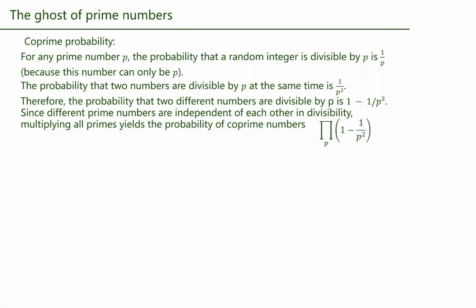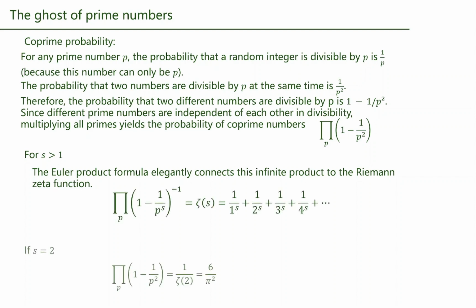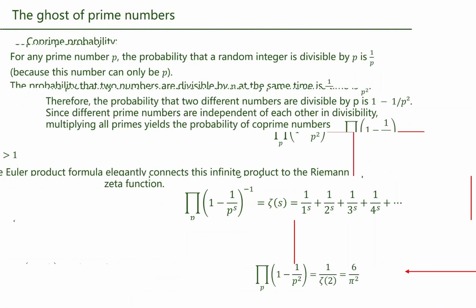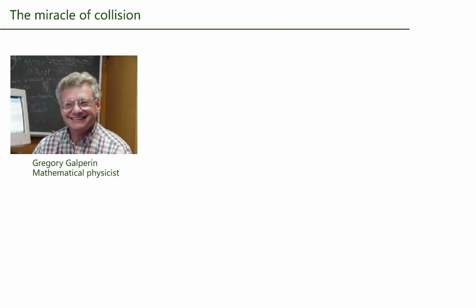How do we work out this infinite product? Here comes a brilliant connection. Euler's product formula elegantly links this infinite product to the Riemann zeta function. When s is equal to 2, the product equals exactly 6 over pi square, which is the coprime probability we are looking for. Pi acts like a messenger across different fields, weaving geometry deep into number theory. Since pi turns up everywhere, can we find it in the laws of physics?